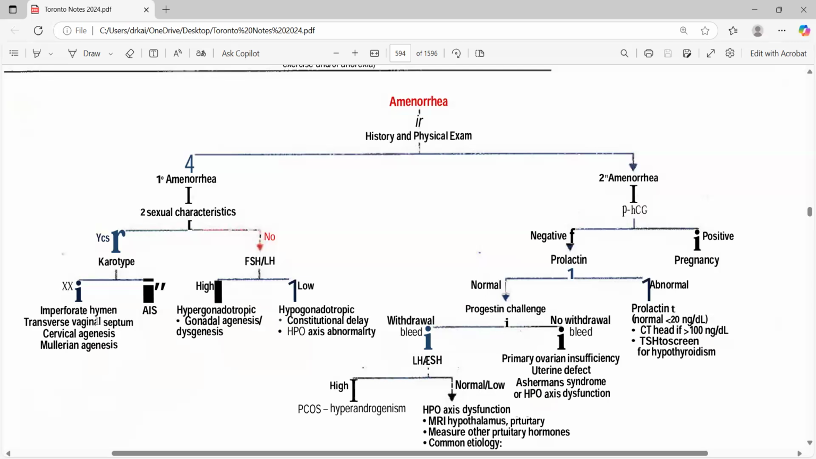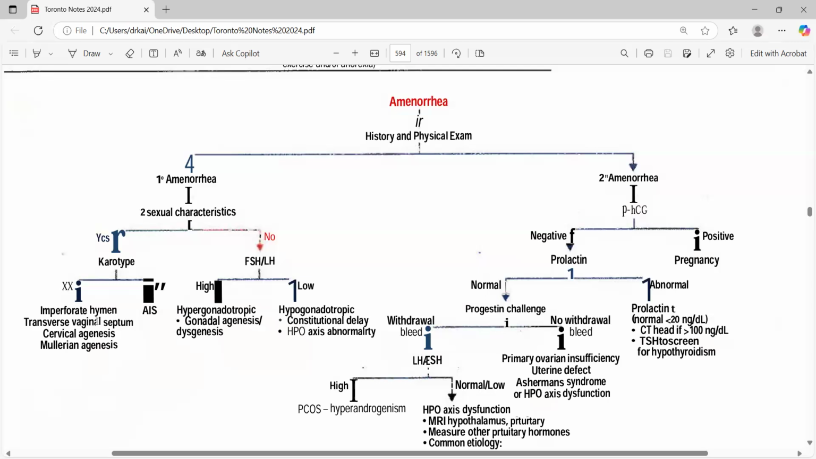So an MCQ can be asked where it says that secondary sexual characters have been achieved, but there are no periods and the mother is concerned. In that case, what is your differential diagnosis? Think of something like imperforated hymen. Don't go for something invasive like androgen insensitivity syndrome.